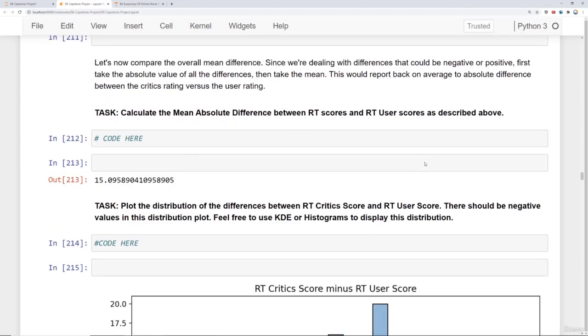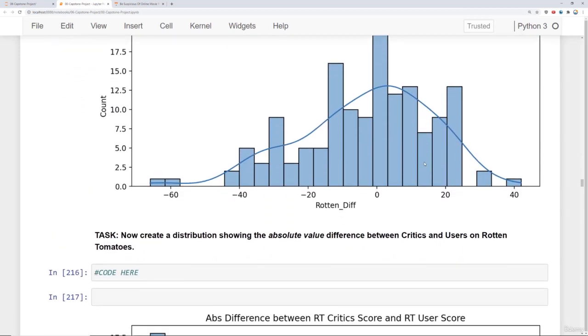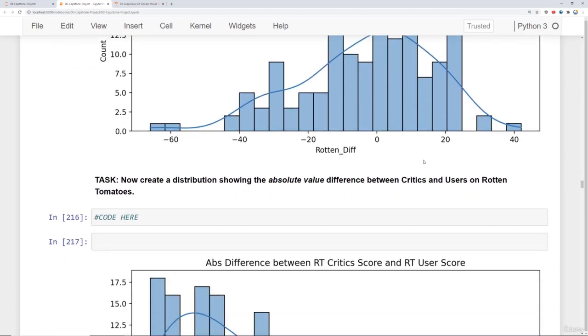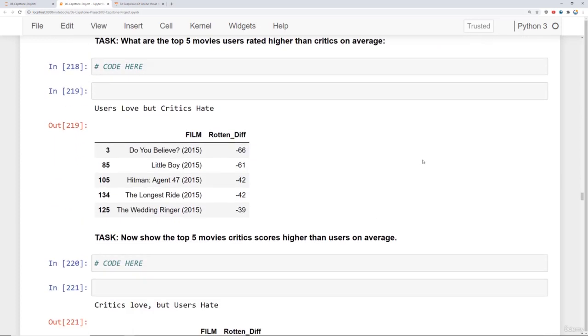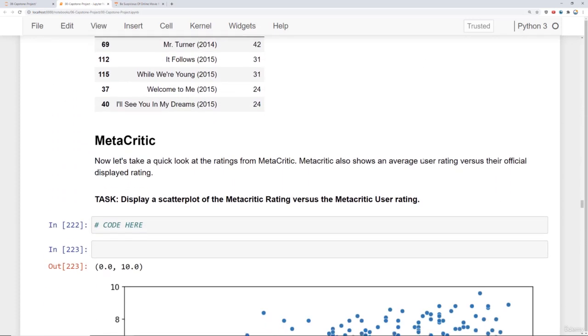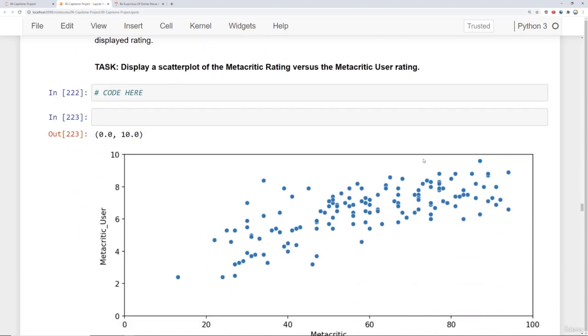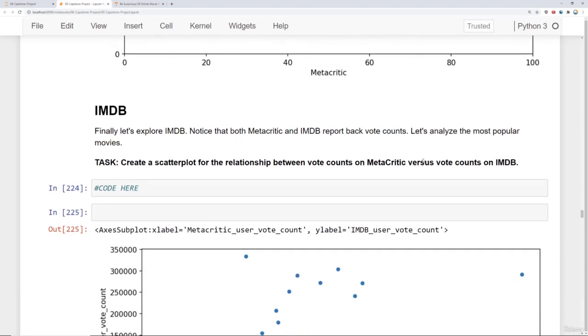We'll explore what movies have big differences between them on Rotten Tomatoes, essentially what movies did critics love that users did not, and what movies did users love that critics did not, and we'll list them out here for you. You'll do a little bit of analysis on the Metacritic data as well as the IMDb data.